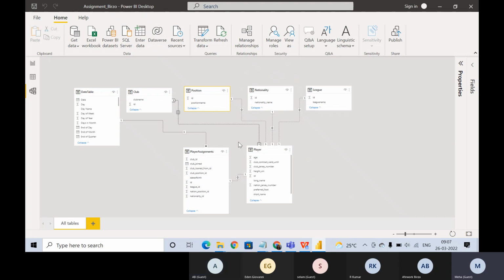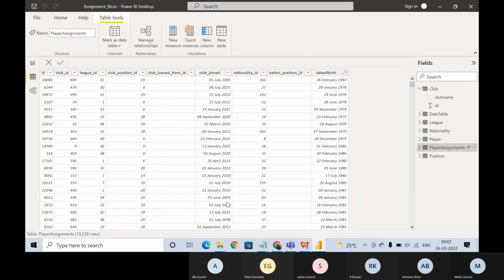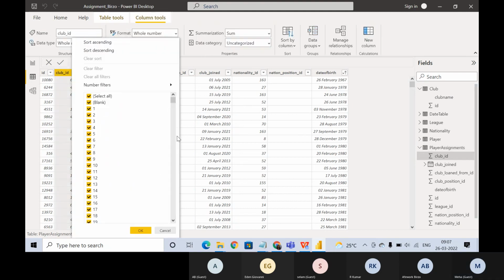So we will find out where we have a club ID column. If we look into player assignment, we have club ID, right? Under player assignment, under club ID, you will see values till 701. That's it. And then here it will repeat also.